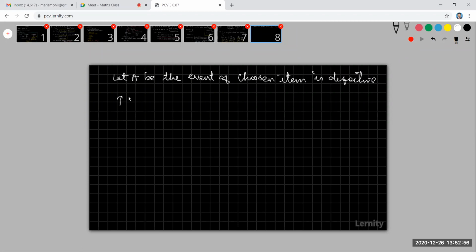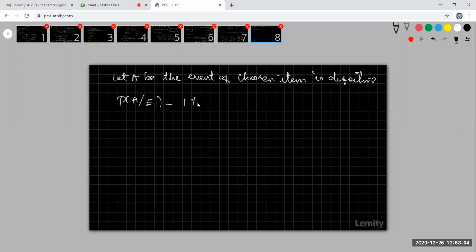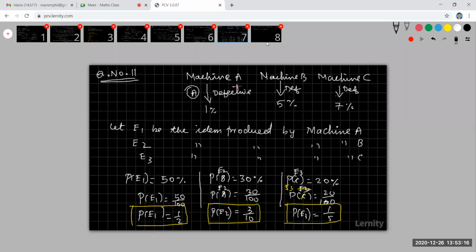This is my probability of A given E1: the defective item comes from E1, which means machine A. That is given as 1%. The probability of A given E2, the defective item from machine B, is 5%.